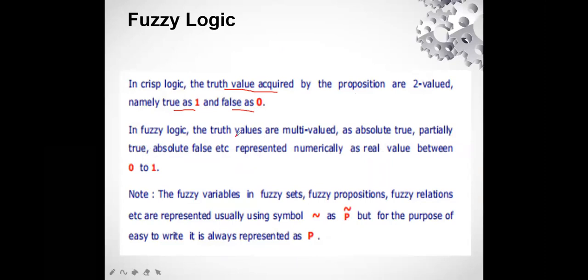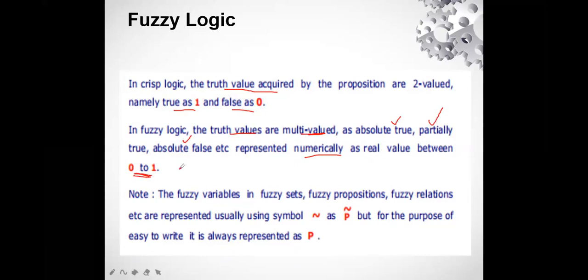While in fuzzy logic the truth values are multi-valued. It can be absolutely true, it can be partially true, it can be absolutely false, it can be partially false. So these are represented numerically as real values between 0 and 1, rather than 0 or 1.